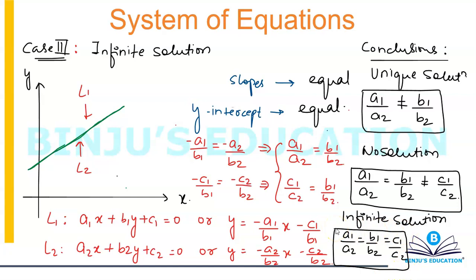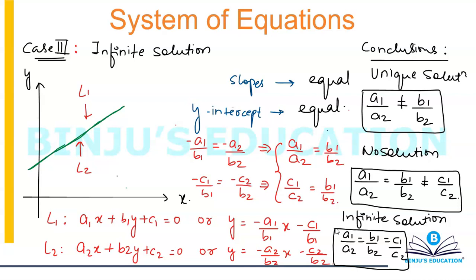These are the three possibilities that can happen between any two lines lying in an XY plane. These are the only three things that can happen. If the two lines are meeting at a point, then the condition is known as unique solution, which means A1 over A2 is not equal to B1 over B2. Second possibility is the two lines are running parallel to each other, which means there is no solution. No solution basically means the two lines will never intersect each other, which means equal slopes and unequal y-intercept.